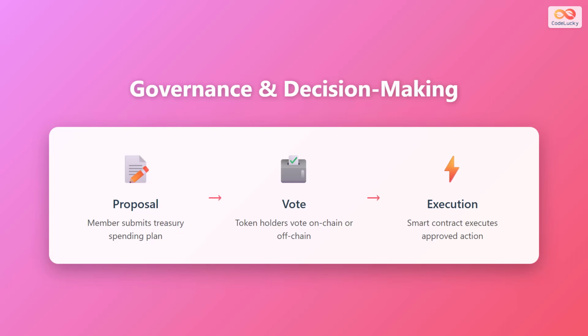Treasury decisions in DAOs follow a transparent, democratic process. First, a member submits a proposal outlining how treasury funds should be spent. Then, token holders participate in voting, either on-chain or off-chain, to approve or reject the proposal. If the proposal passes, smart contracts automatically execute the approved action, transferring funds or implementing changes without requiring manual intervention. This automated execution ensures decisions are implemented fairly and cannot be manipulated.